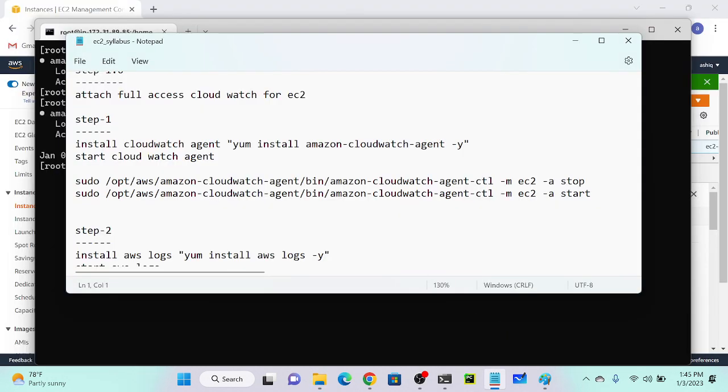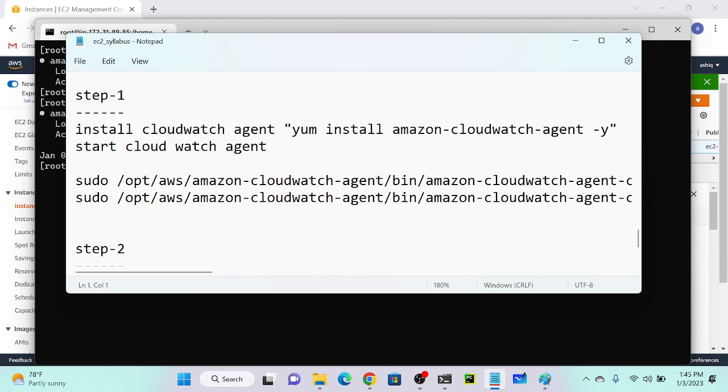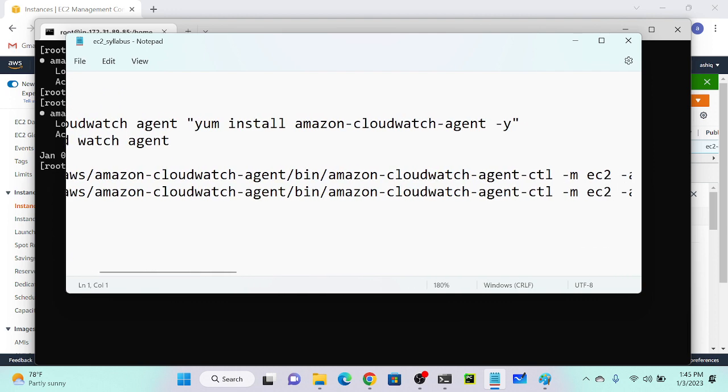Please write down this command to activate your CloudWatch agent. If you don't have root permission, you have to specify sudo. If you are already the root user, then you only need to specify /opt/aws/amazon-cloudwatch-agent/bin. Under the bin directory we have a file called amazon-cloudwatch-agent-ctl.